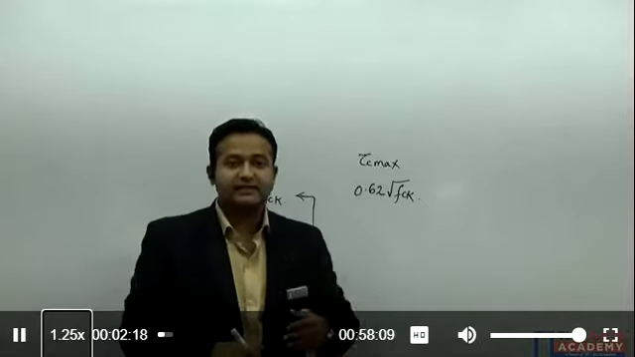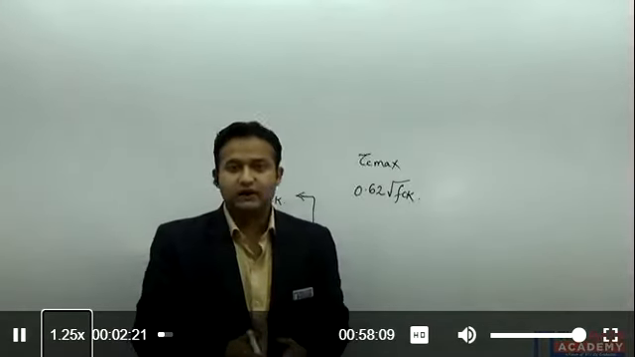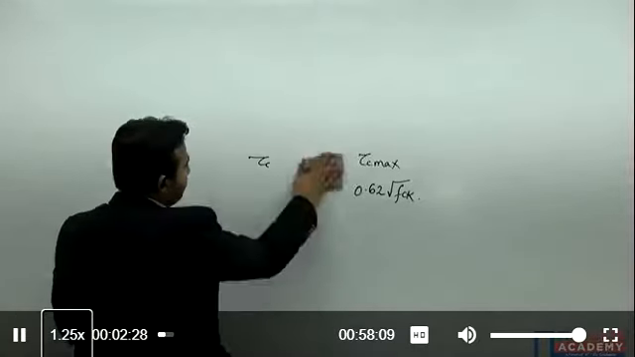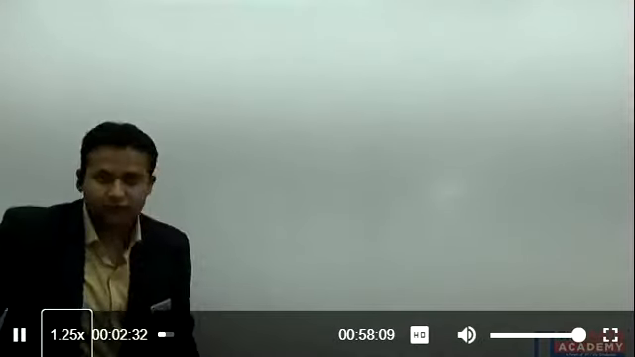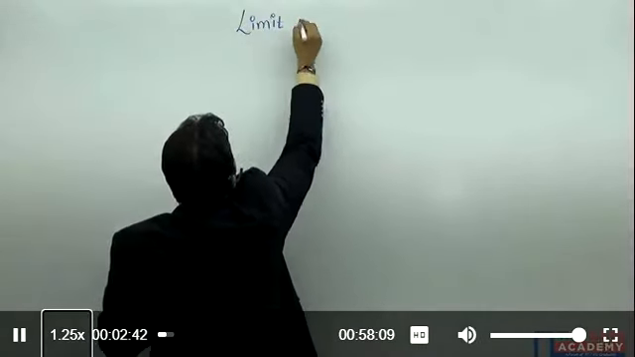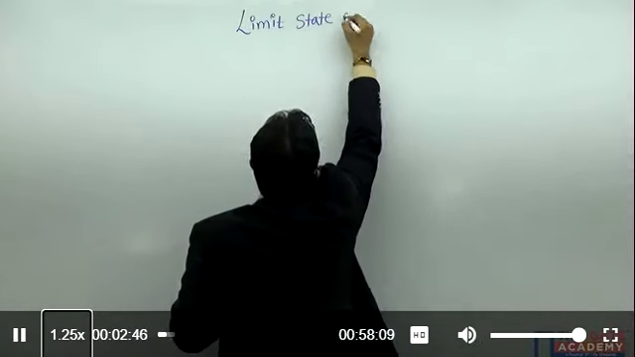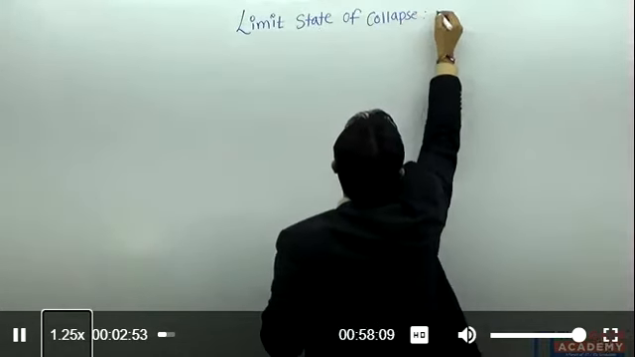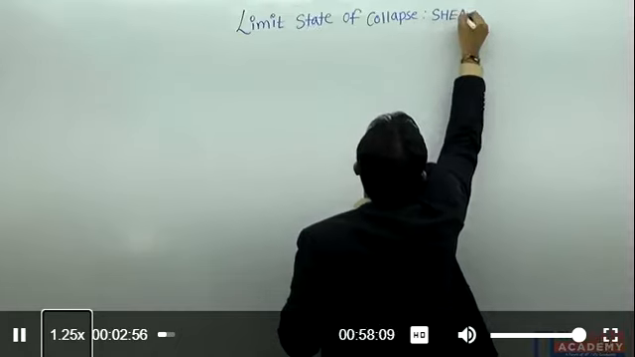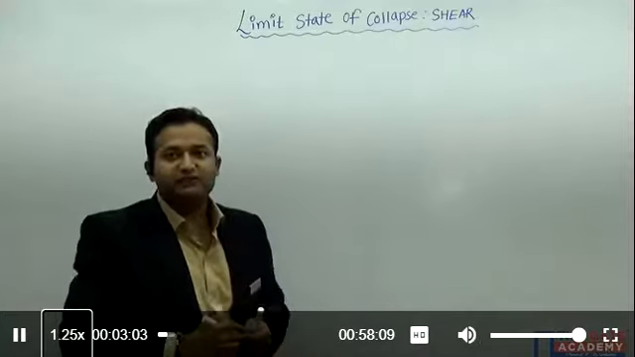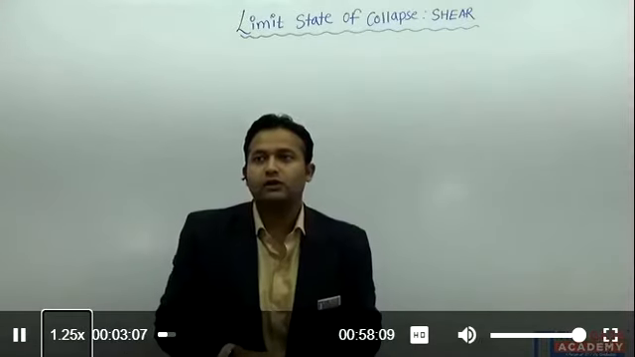Then we discussed the three cases: when tau v is less than tau c, when tau v is greater than tau c, and when tau v is greater than tau c max. Now we are going to start the same cases again. We are repeating today. Our chapter is limit state of collapse in shear.